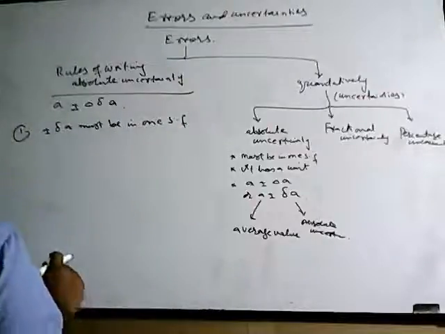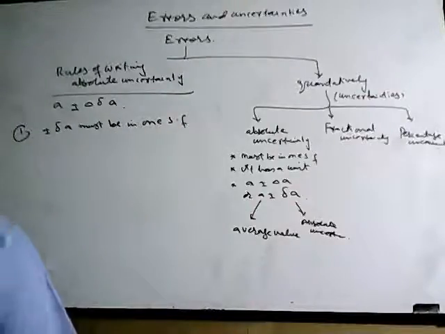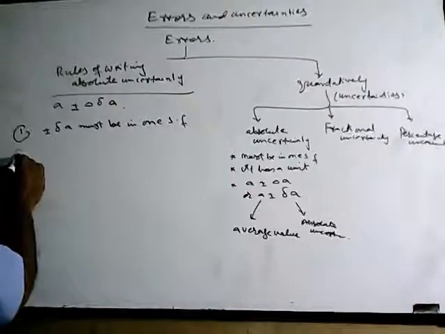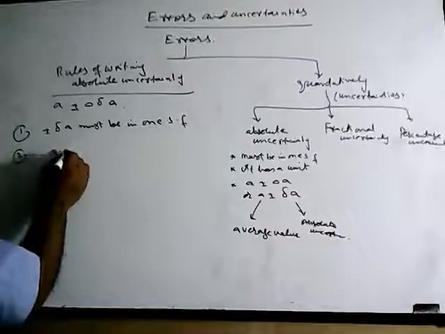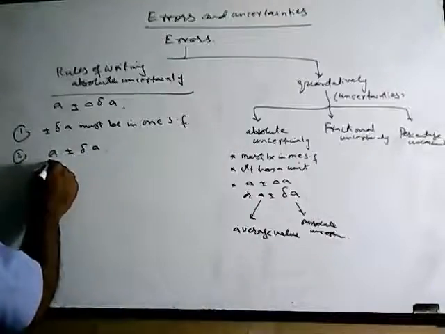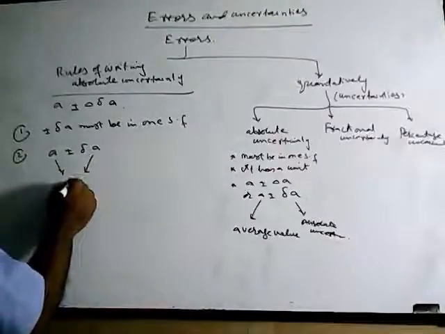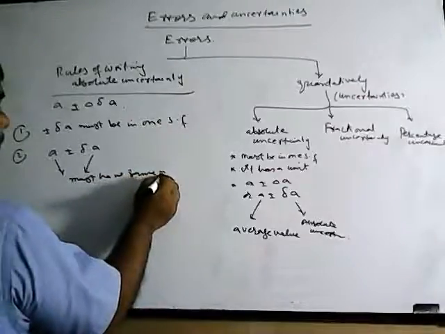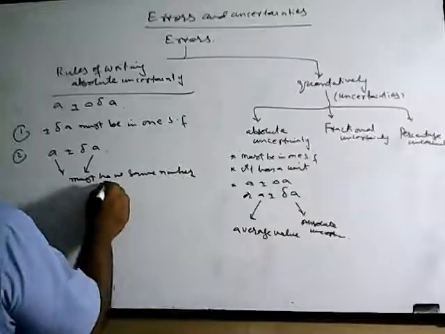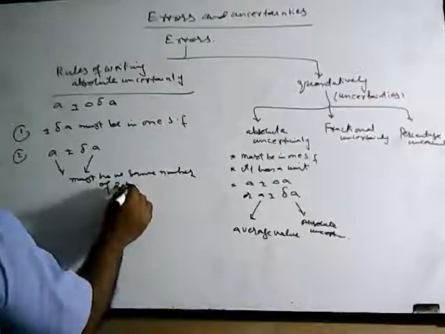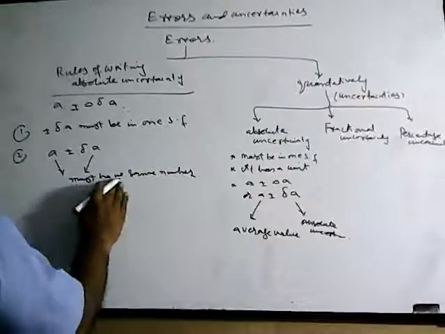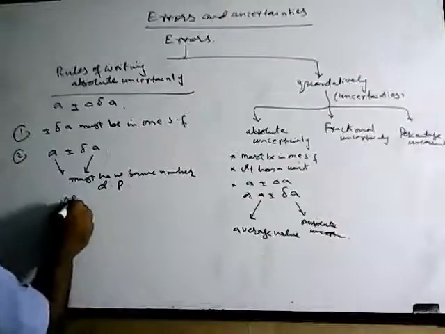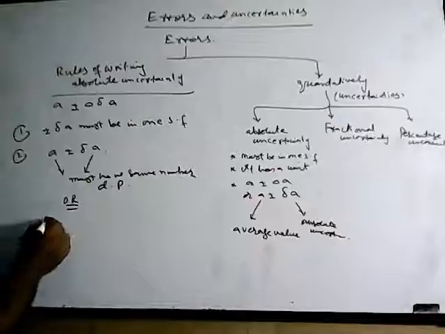In A2 it is allowed to have two significant figures also, but in AS, delta a must be in one significant figure. Number two, a and delta a must have the same number of decimal places.